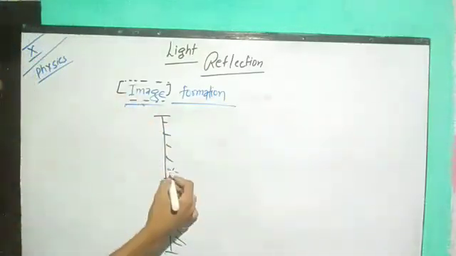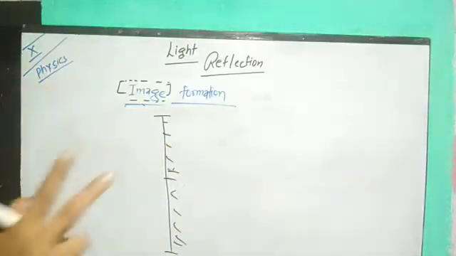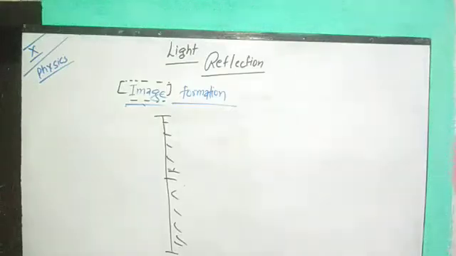So let's start the image formation. Actually, for forming an image, there must be two rays required to meet at one place. Then only we will get an image.